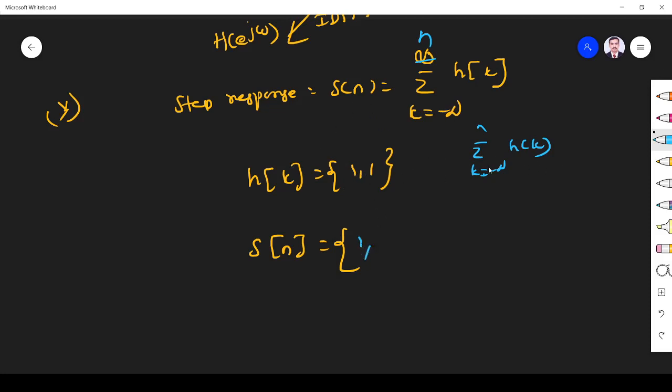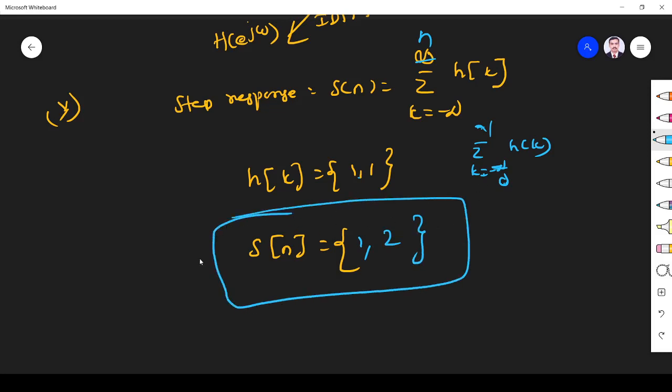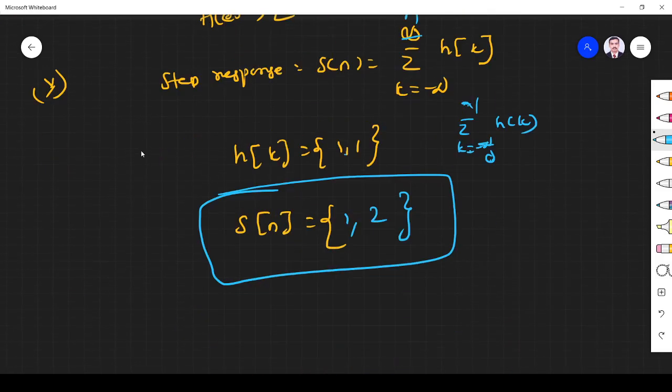S of 1 is k going from 0 to 1. If you want to find s of 1, we substitute n is equal to 1. K is not starting from minus infinity, it has started from 0 to 1. H of 0 is 1, h of 1 is 1. 1 plus 1 is 2, the summation. So we got the step response. Here, 10th concept we learned.